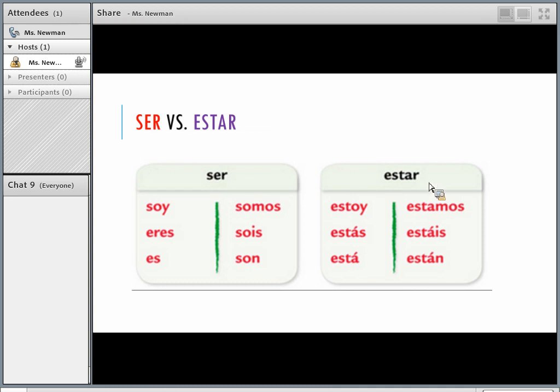So first of all, let's just look at our verb charts here. So soy, eres, es, somos, sois, son. And hopefully you're very familiar at this point with what ser means. If there are any questions, please review Unit 2. We go over ser conjugations in depth. Estar: estoy, estás, está, estamos, estáis, están. Okay, so here are our conjugations. They both mean to be, but you use them in different contexts.